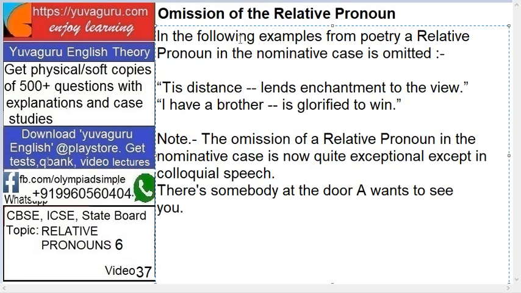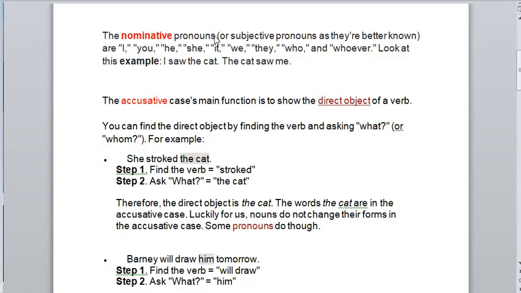Next case of omission is in the following examples from poetry. A relative pronoun in the nominative case is omitted. Now it's in the nominative case; earlier it was in the accusative. Now what is nominative? See this. The nominative pronouns, or subjective pronouns, are better known as I, you, he, she, it, we, they, who, whoever. I saw, the cat saw me. So these are the words which are in the nominative case. Always remember this much only.